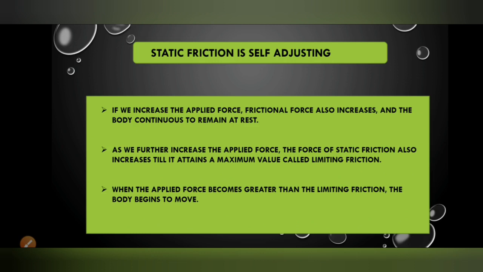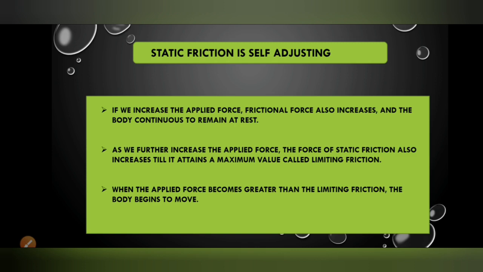But as we further increase the applied force, the force of static friction also increases till it attains a maximum value called limiting friction. That means if we further increase the applied force, the force of static friction also increases and it attains a maximum value. And that maximum value of static friction is called limiting friction.